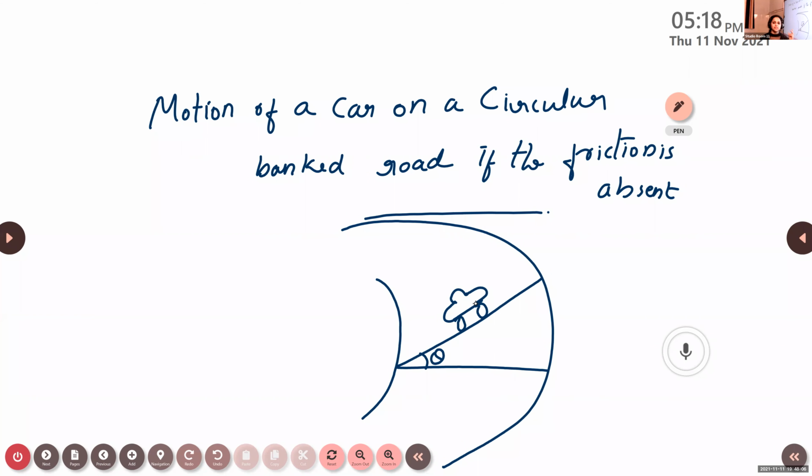What are the forces acting on this car? The first two forces are the reaction and action force. Very good.